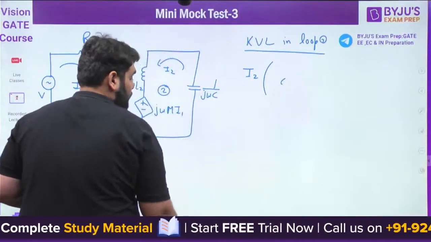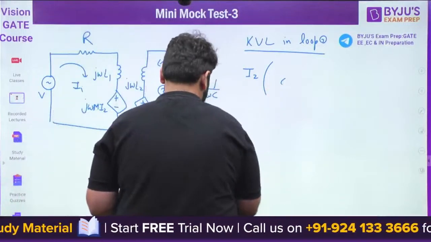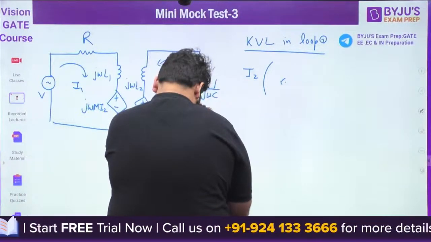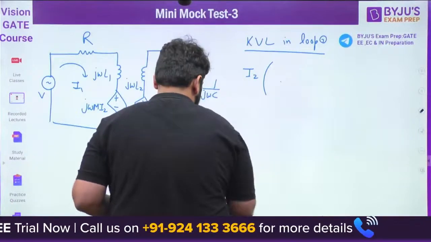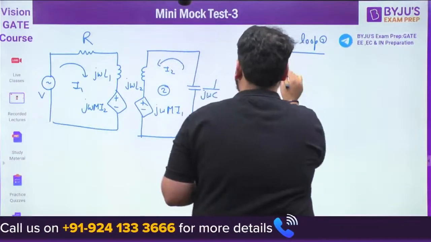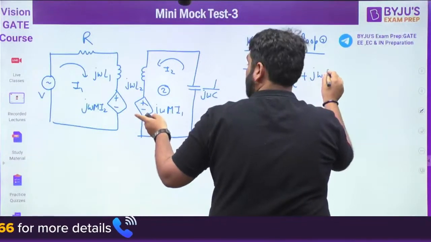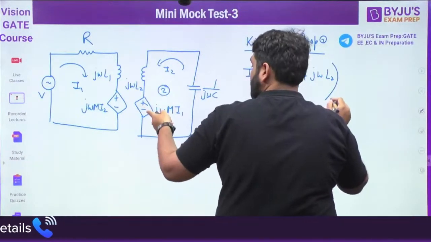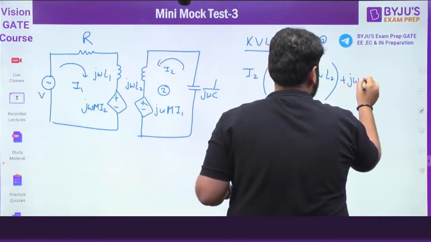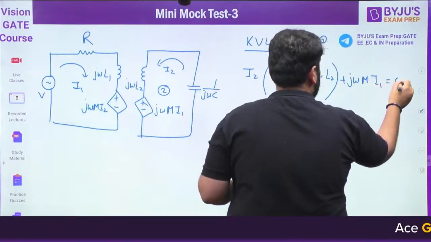So here we can write down I2 times 1 upon J omega C plus J omega L2, plus J omega M I1 equal to 0.